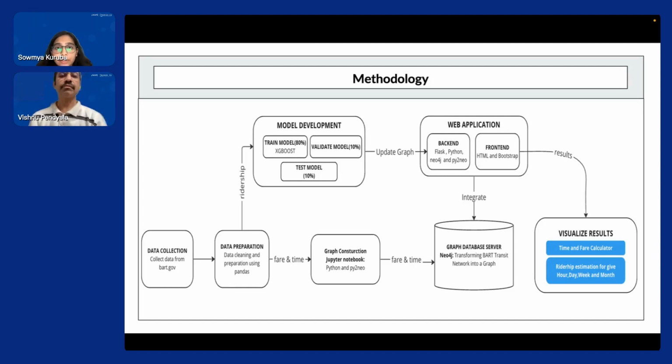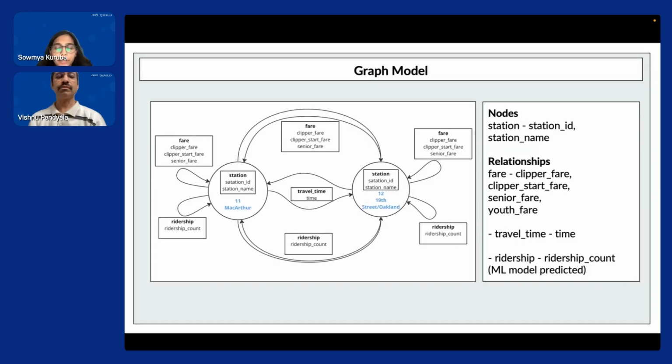We also additionally provide the time and fare related data for the given source and destination. So this is the overall flow of our project. Before jumping into the creation of the graph within Neo4j, we wanted to model the graph to understand the